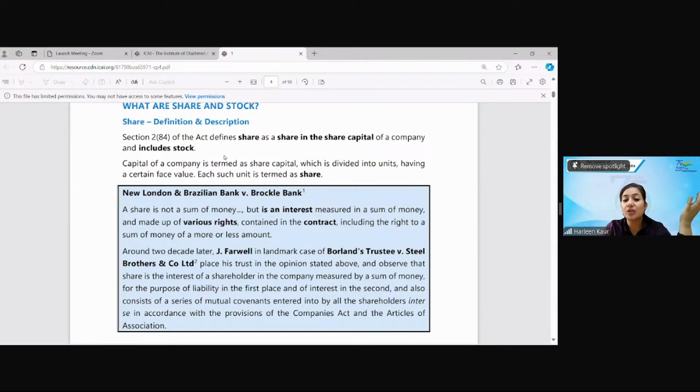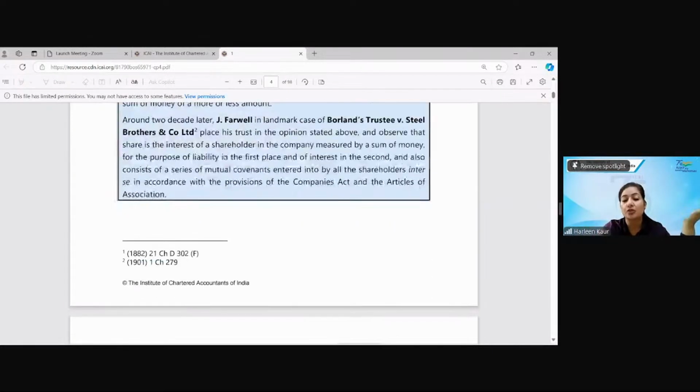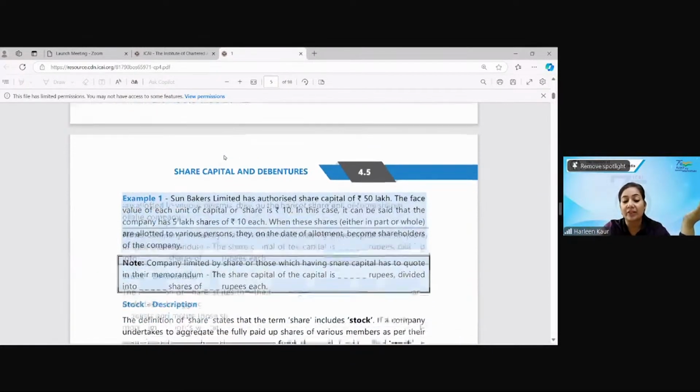A share is a share in the share capital. It is the interest that you acquire, the rights that you get related to a share. So a share is the smallest unit, and stock is the consolidated share. This is the basic definition that you should know.